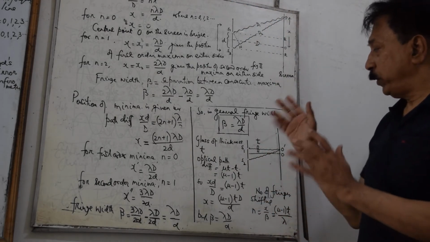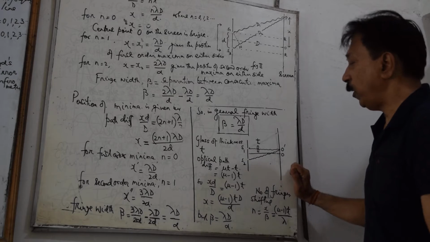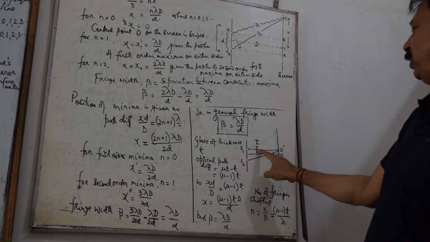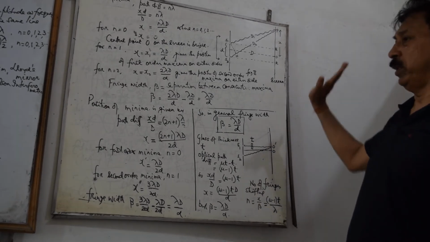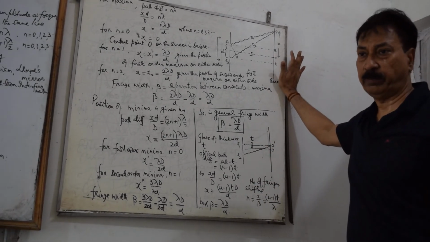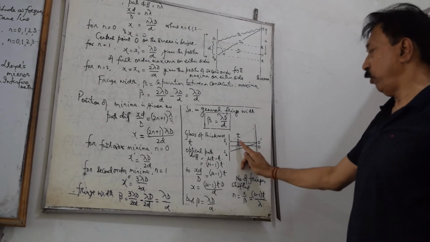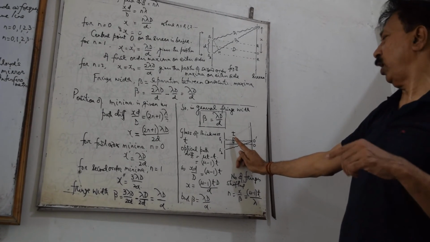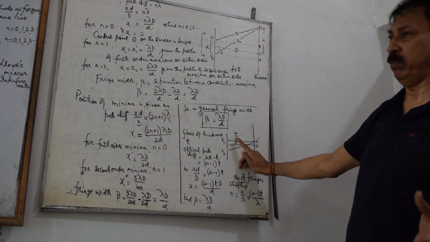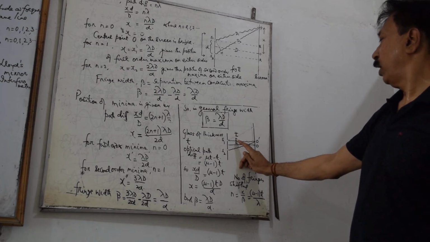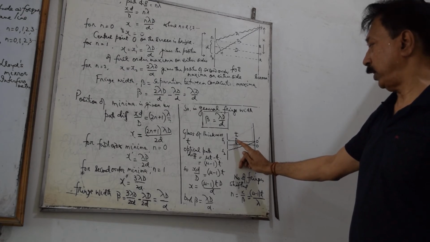Next we observe what happens if a glass sheet of thickness t is introduced in the path of one of the coherent waves. You will observe that the optical path of this ray in which the glass sheet, or any sheet of transparent material, is inserted in the path of one of the beams, increases.